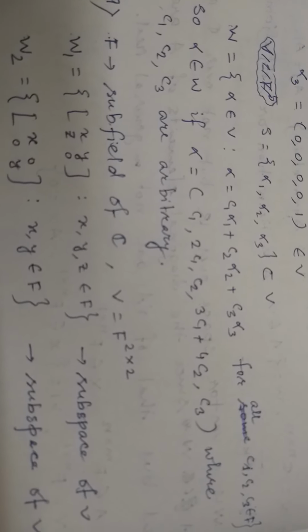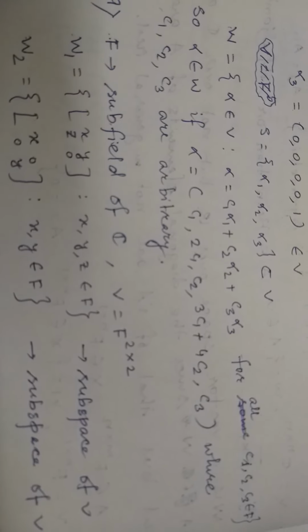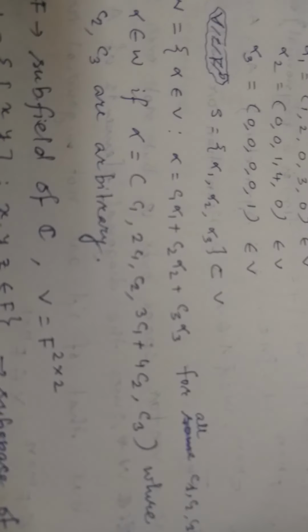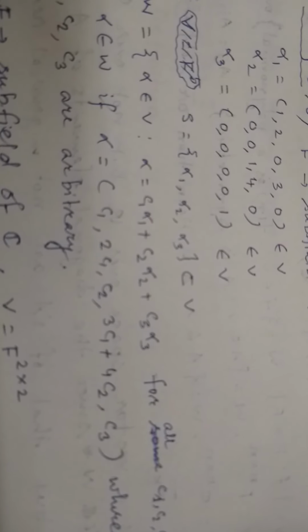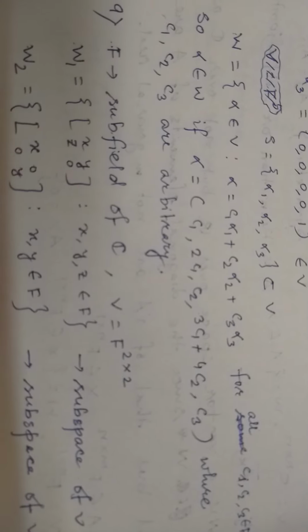So definitely alpha is an element of W if alpha looks like C1, 2C2, C2, 3C1 plus 4C2, C3. How can we calculate this? Because we have taken alpha equal to C1 alpha 1 plus C2 alpha 2 plus C3 alpha 3, and we know alpha 1, alpha 2, alpha 3. So if we put in the forms of alpha 1, alpha 2, alpha 3, after some calculation we will get this form, where C1, C2, C3 are arbitrary.